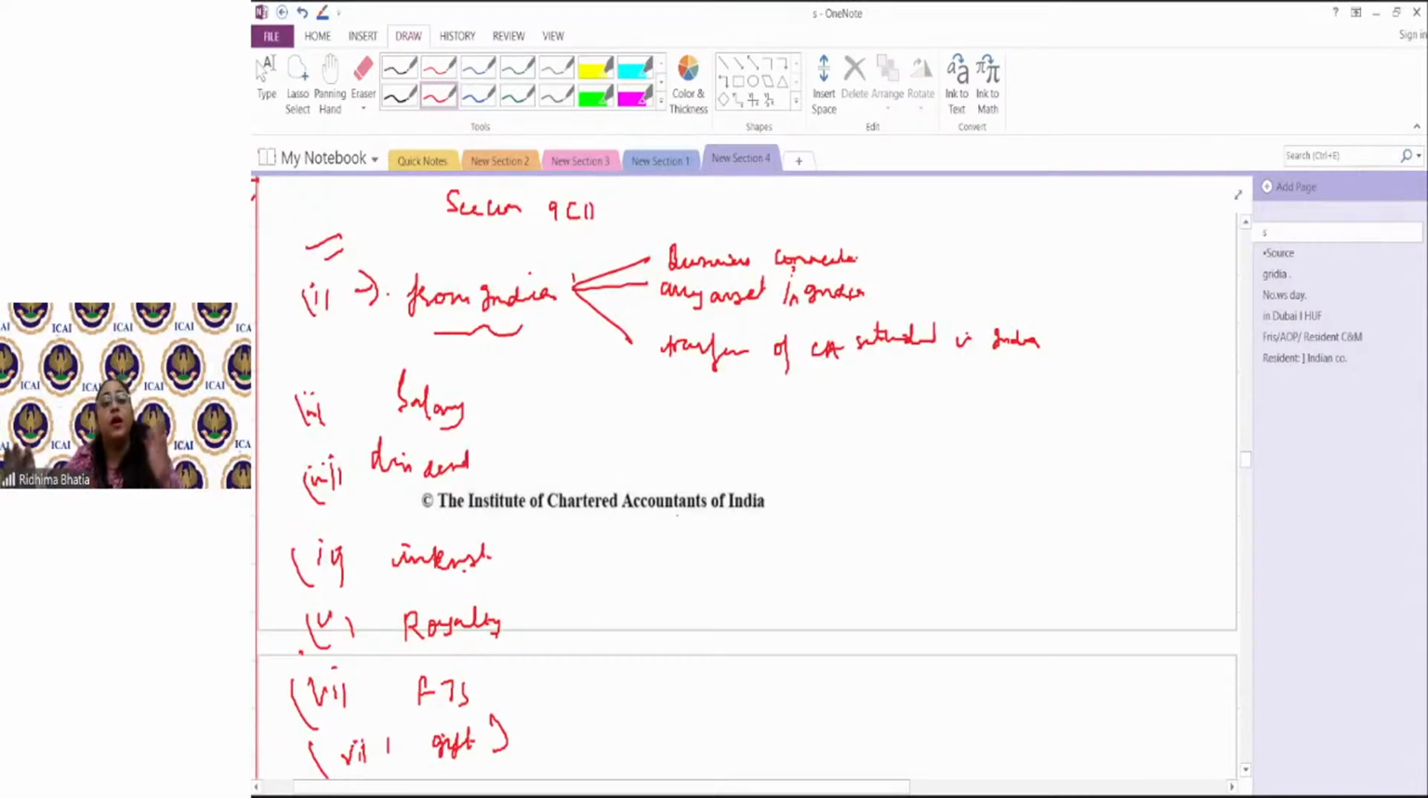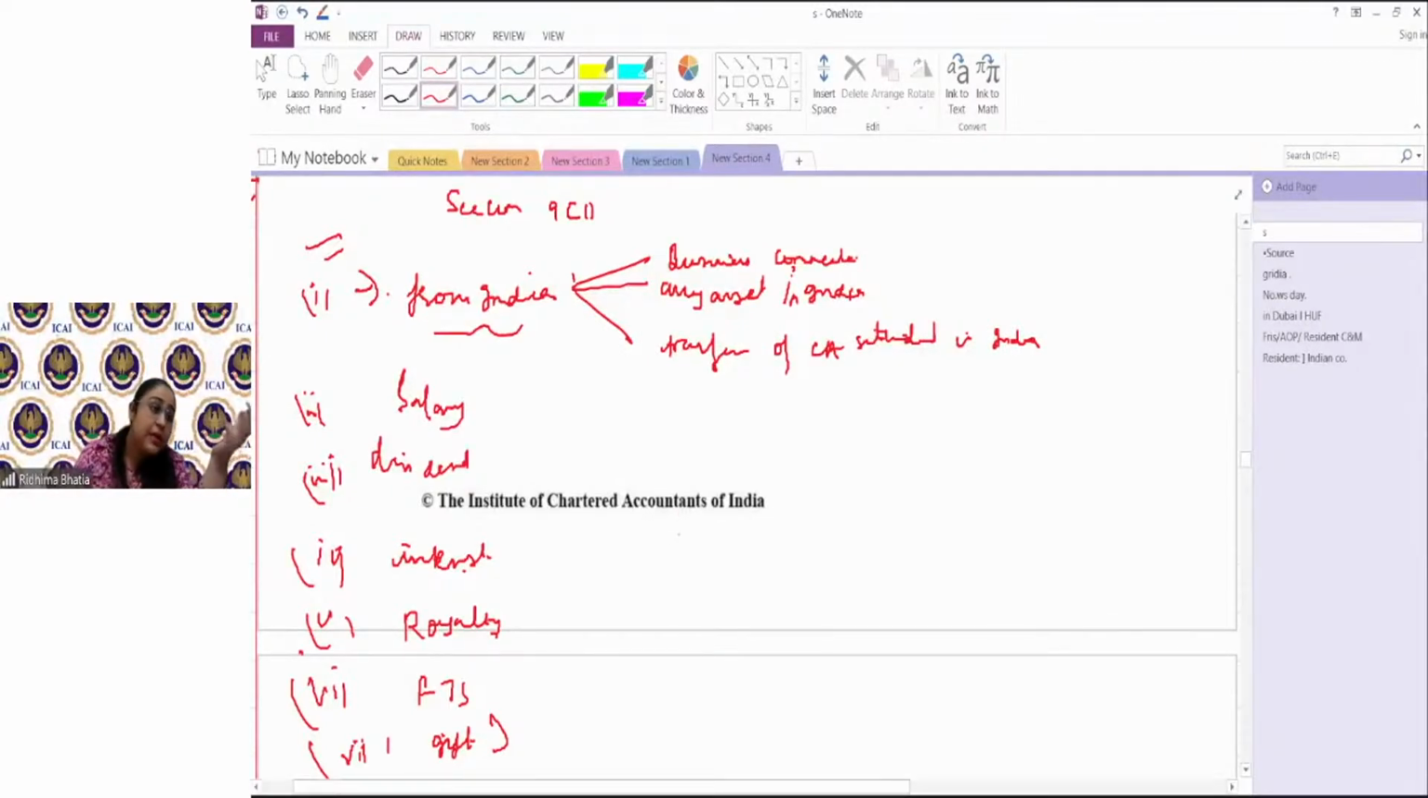So from each income perspective, now we would be understanding when it would be deemed to accrue or arise in India. I told you one thing, keep in mind the perspective of a non-resident. A person is sitting outside India. He is majorly a non-resident, majorly outside India only. Now, from his perspective, you have to see whether the income is deemed to accrue in India or not. If yes, then it would be taxable.